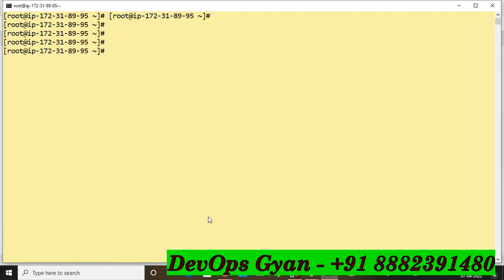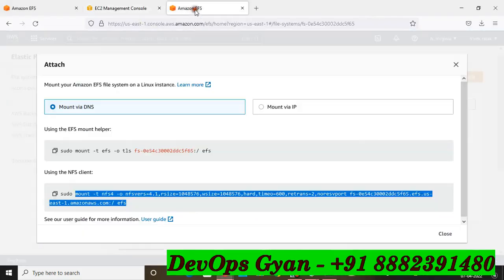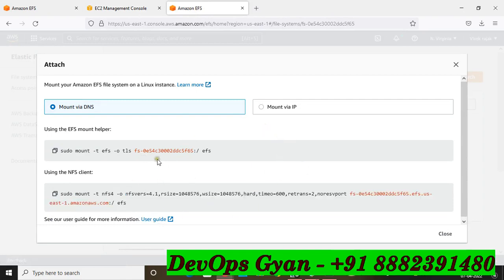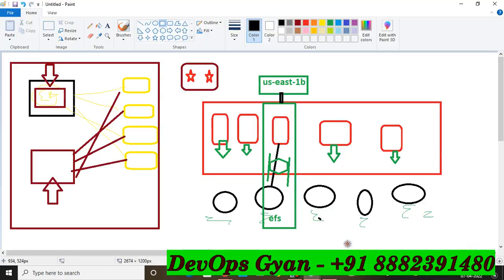So why is it not going to attach? Because it takes time to attach the EFS security group to my EFS, right? So this is the way you can do this. So easily you can mount your EFS. What I have done here, friends, is nothing, just allow this particular region. And if you want to allow multiple zones, you can attach this security group, this security group, this security group, and you can go to the EFS section and allow all the availability zones. So all the zones can access it, right? So this is the importance of EFS.